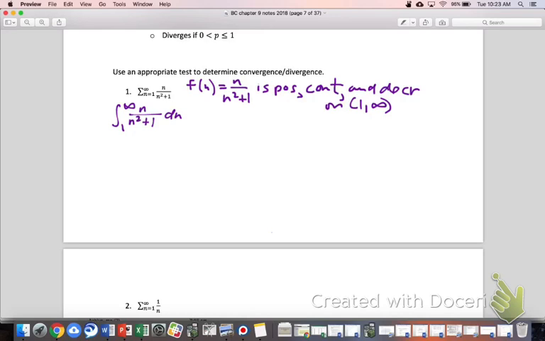Yes, ma'am. So points wise on a test or the AP test, do you have to say all those things? Yeah. If it were a question like this where it's totally open and says use some test and doesn't specify anything, you need to justify why you use this test. So if this were a geometric series, you'd have to say, this is a geometric series, so I'm going to use the geometric series test, and here's the common ratio. Based on the way this question is worded, you would need to do that for sure. And the conditions are certainly important. The conditions could be assessed as well, like, somebody used the integral test. Was it appropriate for them to do that, and why?